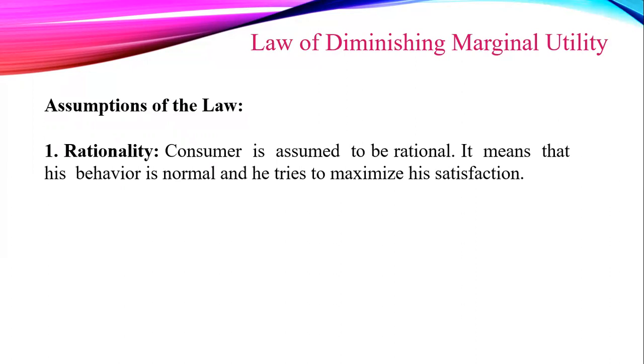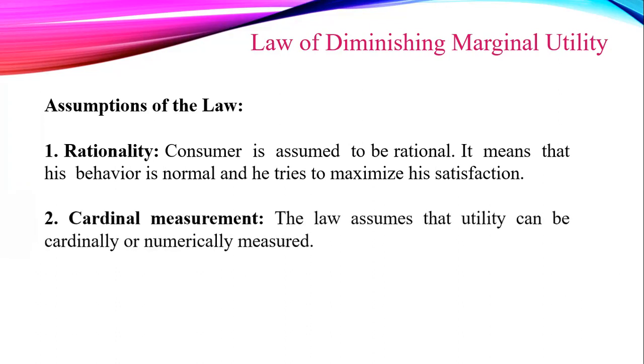The law assumes that consumer behavior is rational, meaning the consumer is a normal person who wants to obtain maximum satisfaction. The consumer should not be abnormal, such as a drug addict, drunkard, miser, and so on.